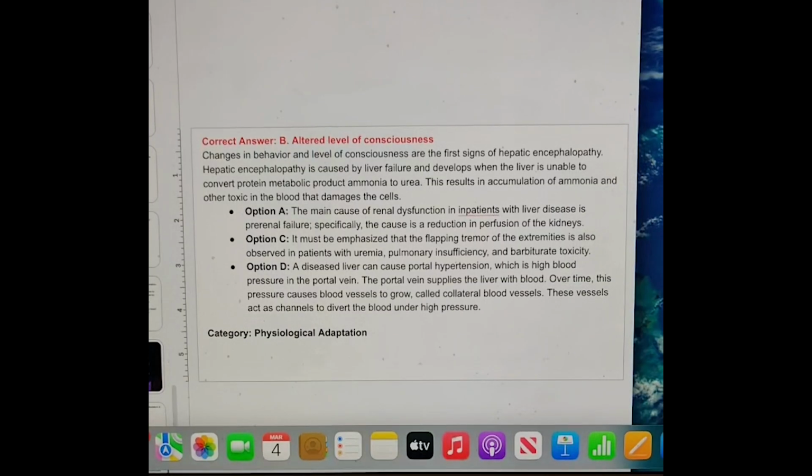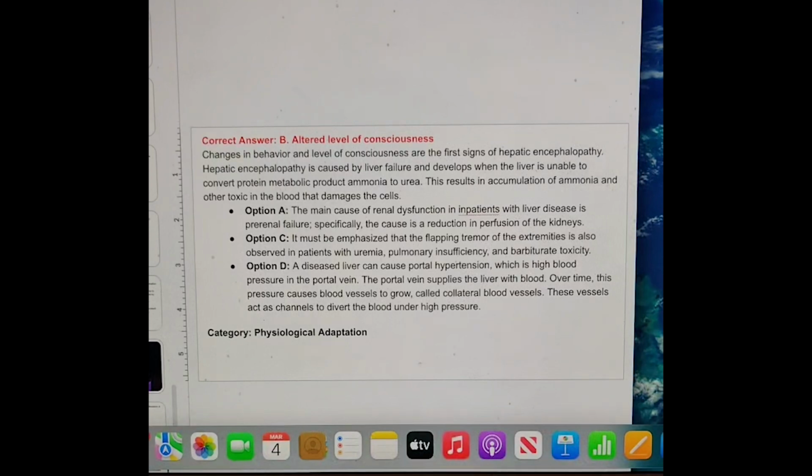The answer is B, altered level of consciousness. Changes in behavior and level of consciousness are the first signs of hepatic encephalopathy. Hepatic encephalopathy is caused by liver failure and develops when the liver is unable to convert the protein metabolic product ammonia to urea. The result is accumulation of ammonia and other toxins in the blood that damage the cells.